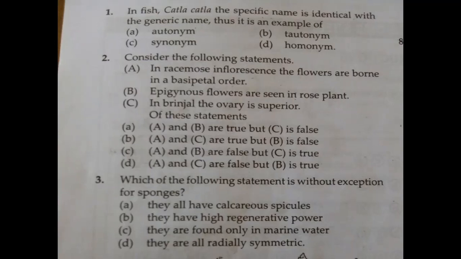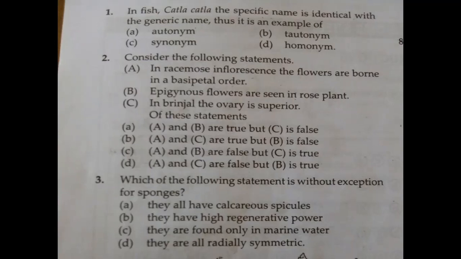So let us see these three statements. In racemose inflorescence, the flowers are borne in basipetal order, they said. But actually, in racemose, it is arranged in acropetal succession. That means older flowers are at the base, bottom, and younger flowers are at the top. Basipetal means reverse, that is, younger flowers are at the bottom and older flowers are at the top. So the first statement itself is wrong because the word basipetal is wrong there.